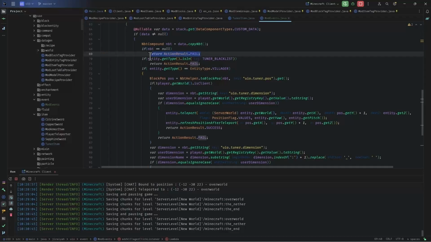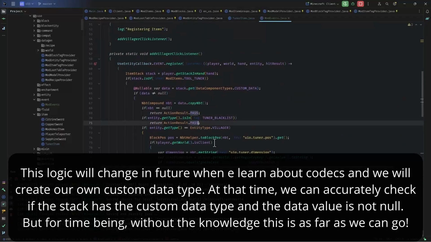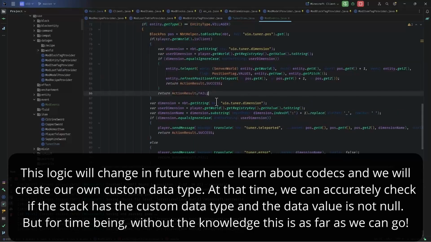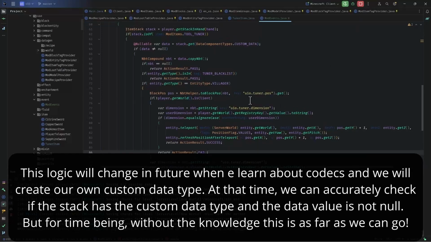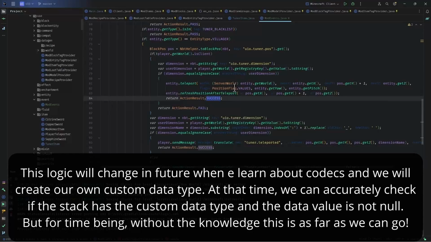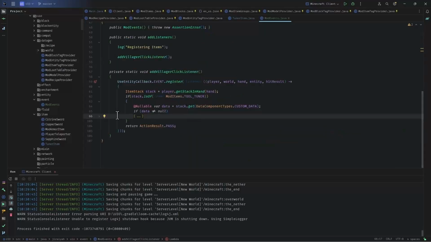This part is arguable because I can say that, hey, instead of consuming the event, pass. Only consume the event when you are sure that you have the data, that you have the NBT, that you are not blacklisted, that you are villager. Only then fail and consume the event. This shows a great example of being careful when you work with events. Make sure you know when you are passing, when you are failing, and when you are consuming the successful event. If you are writing the code just to see that it works correctly, that's okay. When you finish the code, come back and follow your own logic. What will happen if I have any sort of data?